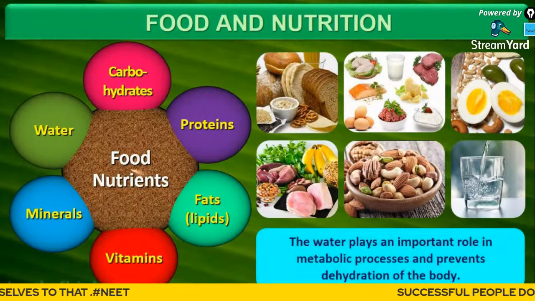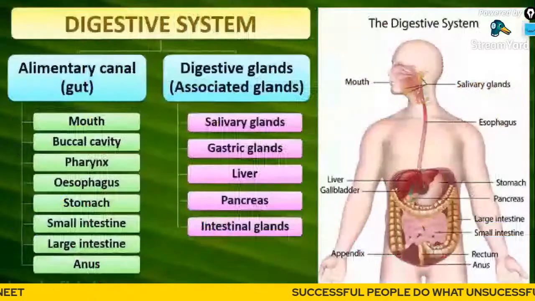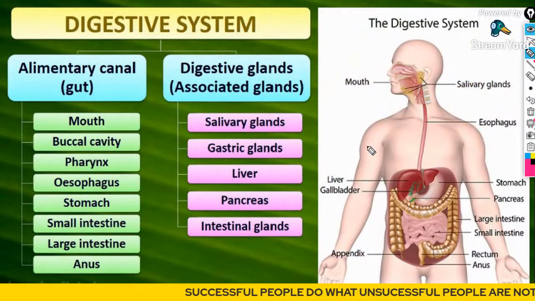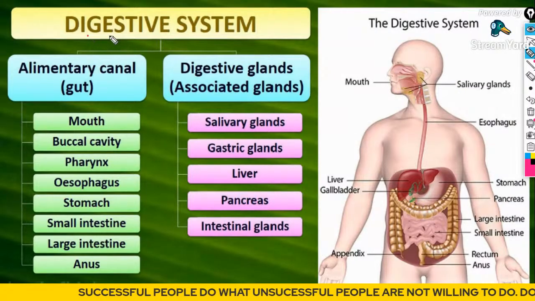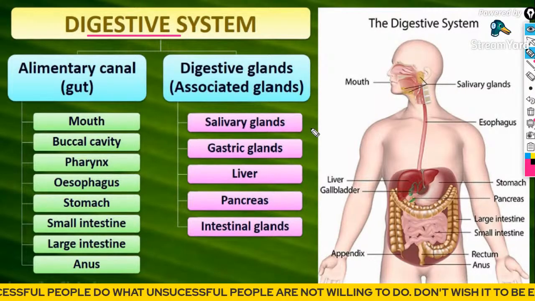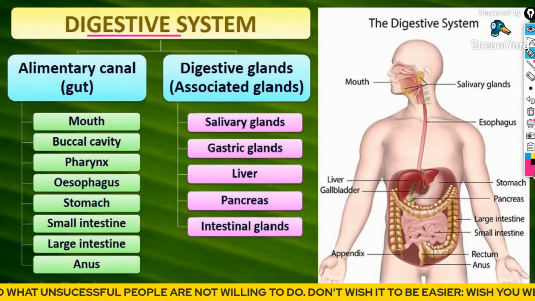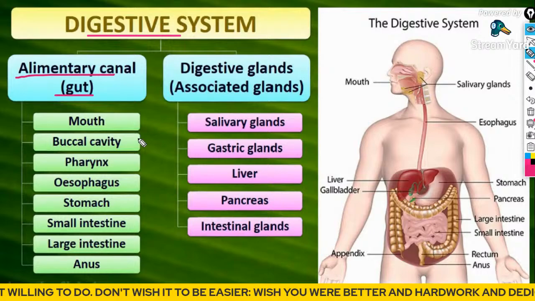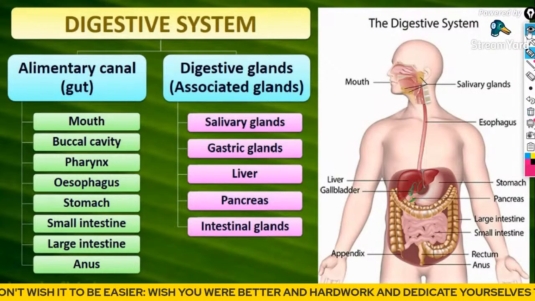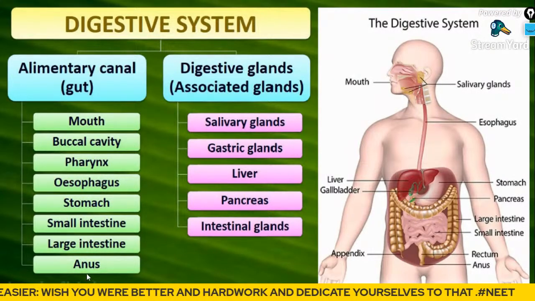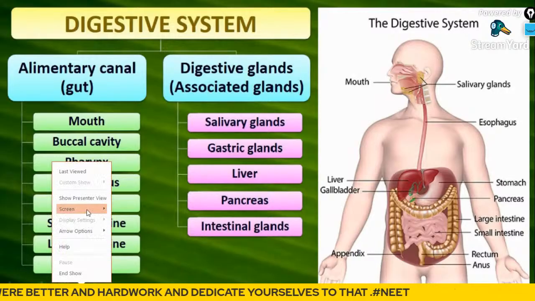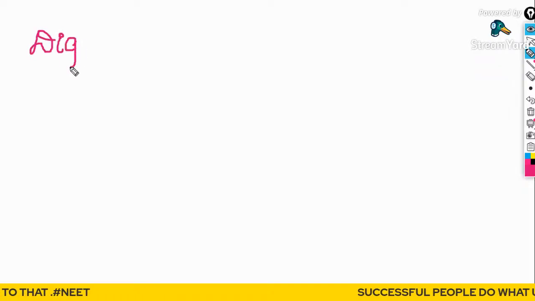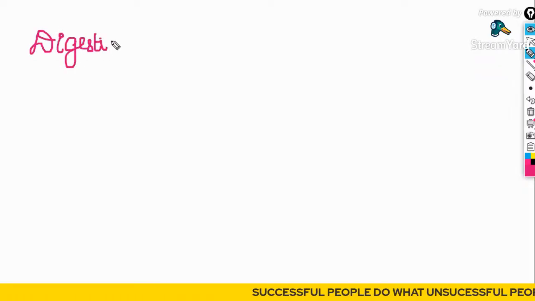So different types of food materials are over there. Next we have to study the digestive system and its parts. Listen very carefully. In the last class we studied that the digestive system and alimentary canal are not the same.